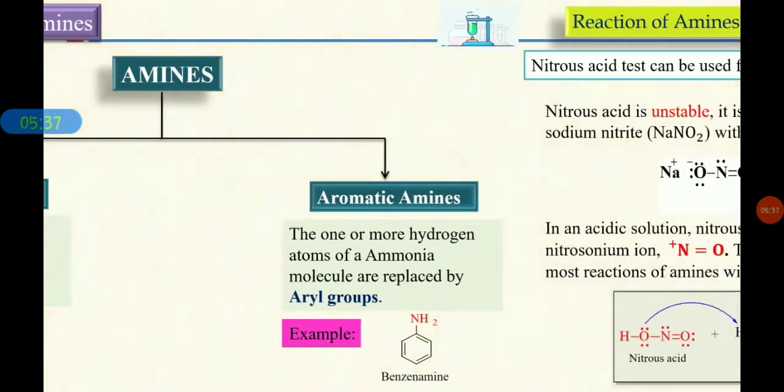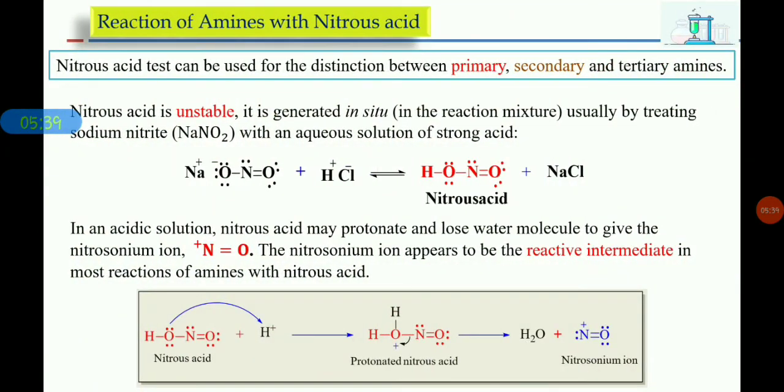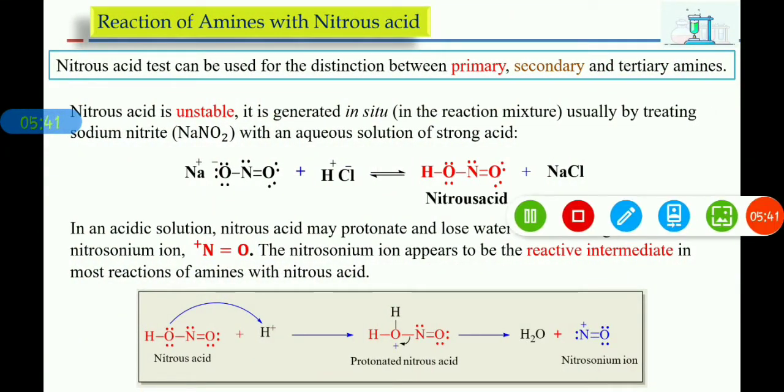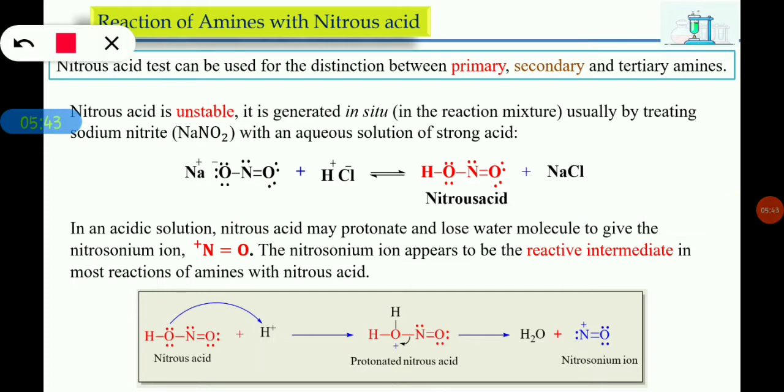Next we will see the reaction of amines with nitrous acid, or simply the nitrous acid test. So what is this nitrous acid test? The nitrous acid test can be used to distinguish between primary, secondary and tertiary amines. Mainly we react these primary, secondary and tertiary amines with nitrous acid, so that we get different kinds of products in each case. This is what we call the nitrous acid test.